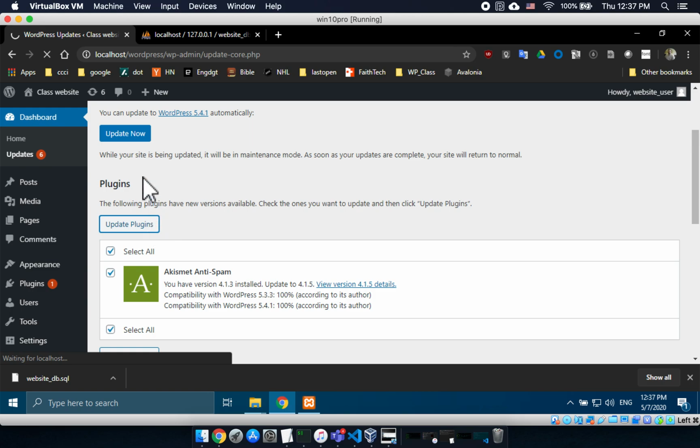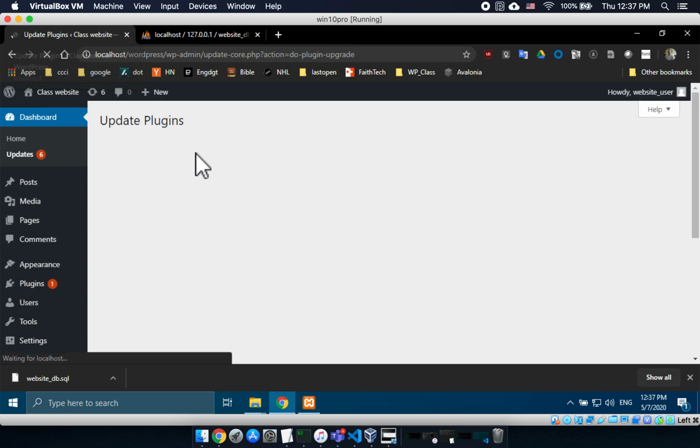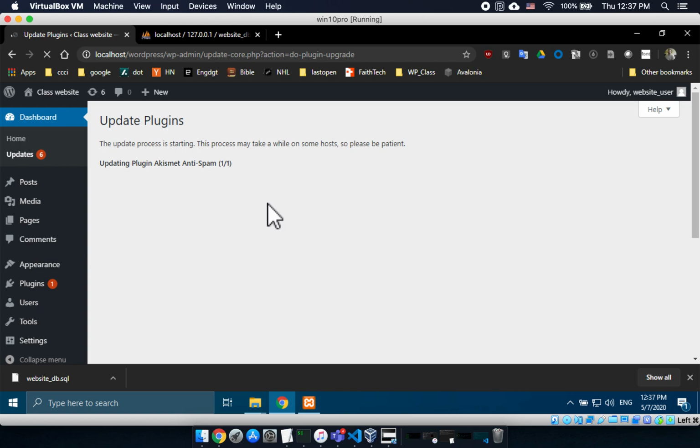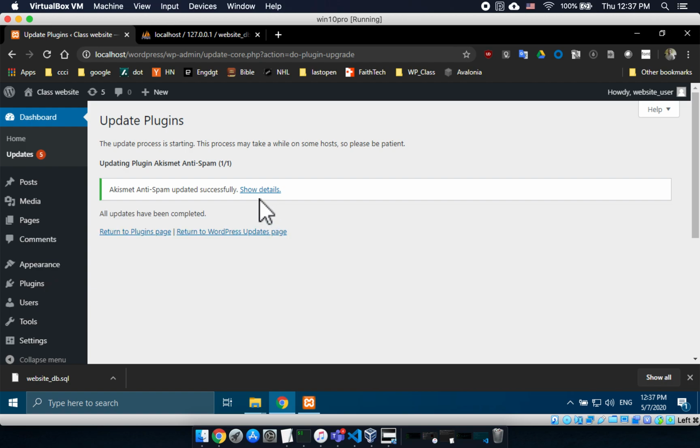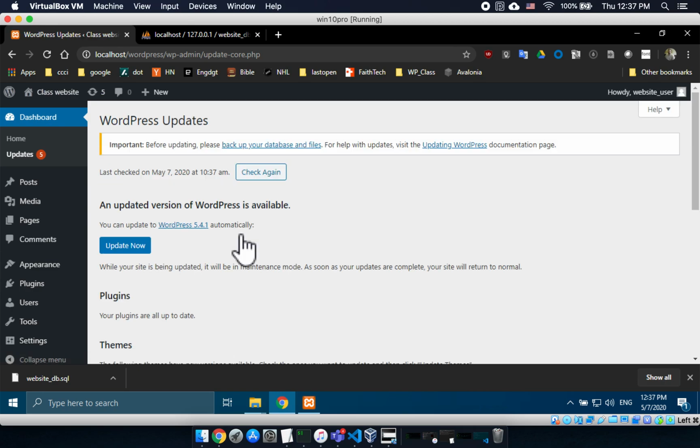Did I not click it? Oh yeah, it's going. It has to download it, unzip it, and apply the file changes to the file system. It says it went successfully. I can go back to the plugins page, which I wasn't actually at. It just will do this generically, but I want to go back to the updates page. So I click on return to WordPress updates page.